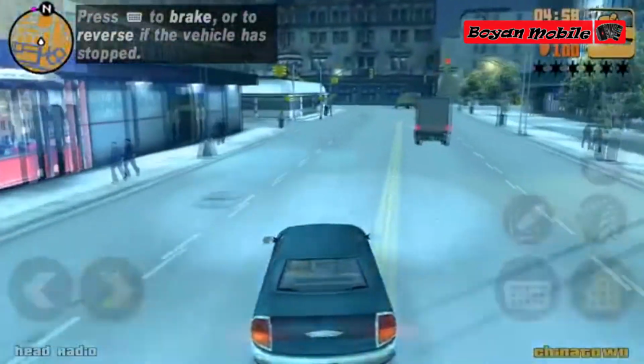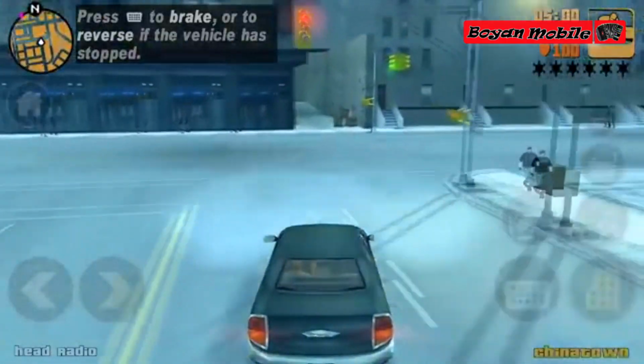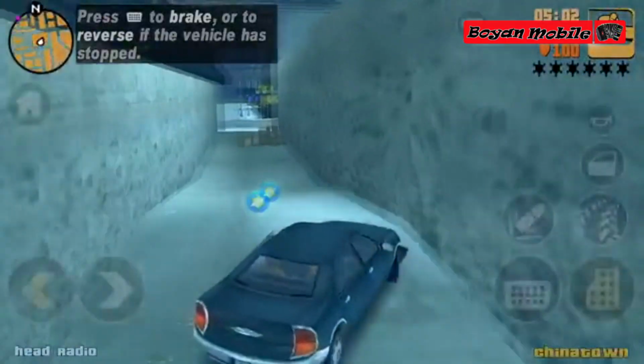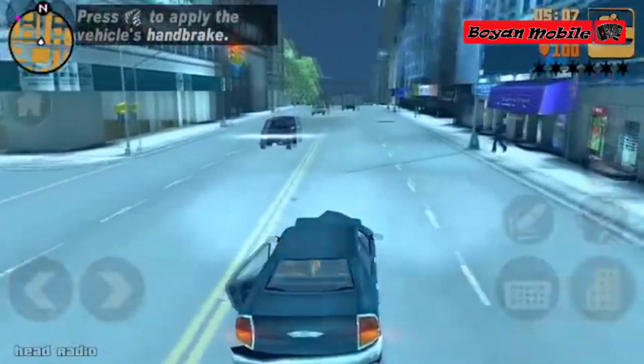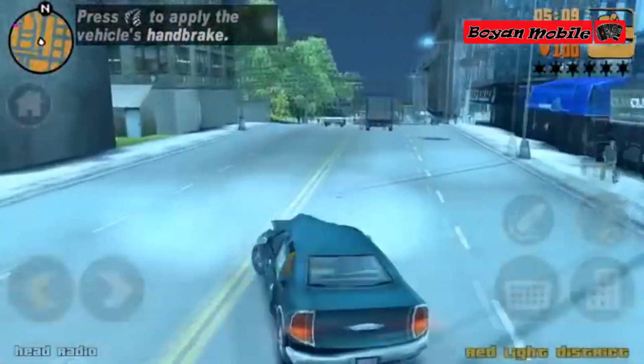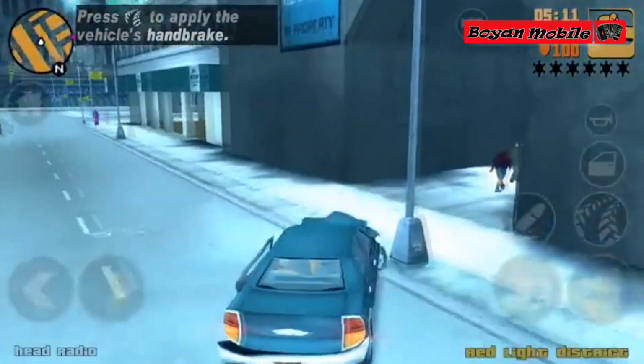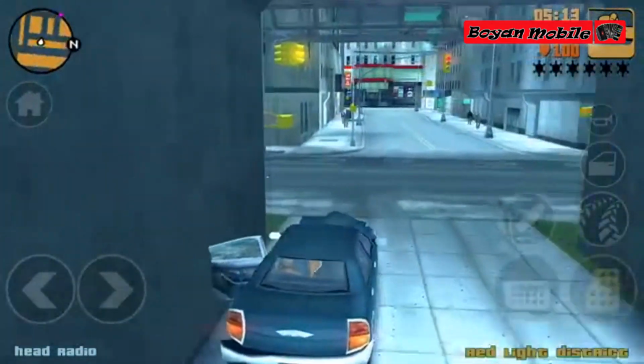GTA III, by the way, had quite a lot of modifications. Once I even had a disc with a lot of mods for this game. However, I like the Frosted Winter mod the most, which had a winter season, and the main character there is Joey Leone. The game also had some Easter eggs, for example, Ghost Town, which was located behind the main map and was quite difficult to get into.